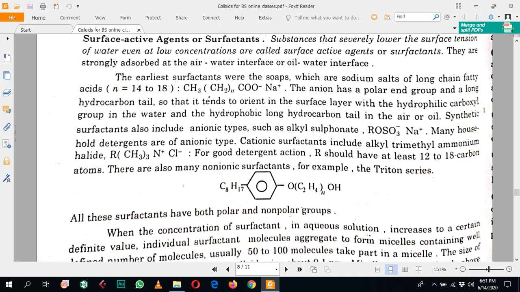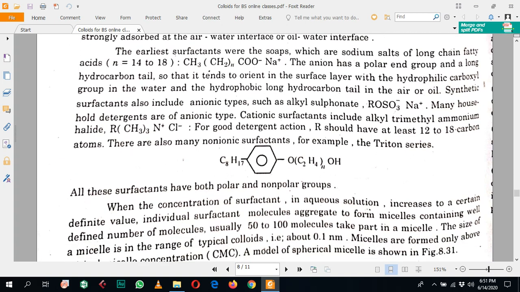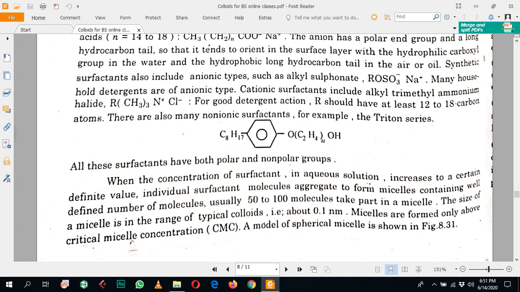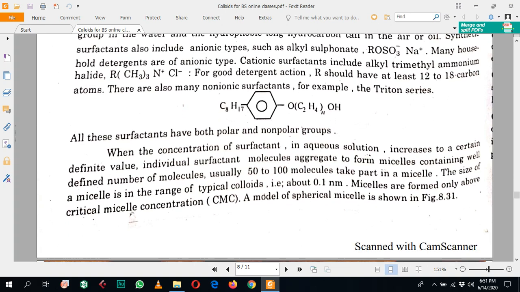And there are also many non-ionic surfactants, whose example is the Triton series. On one side there is a polar group and on the other side a non-polar end. So all surfactants have both polar and non-polar groups.